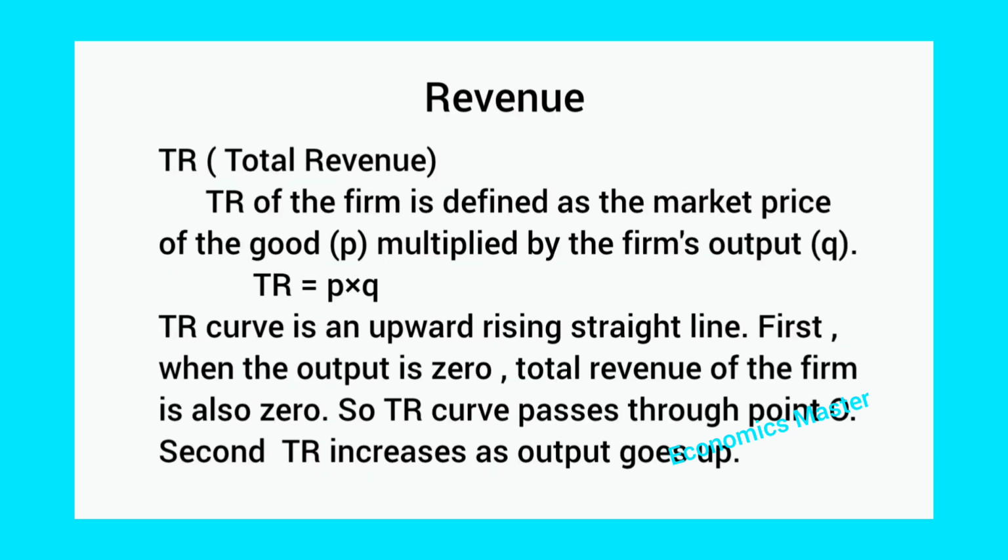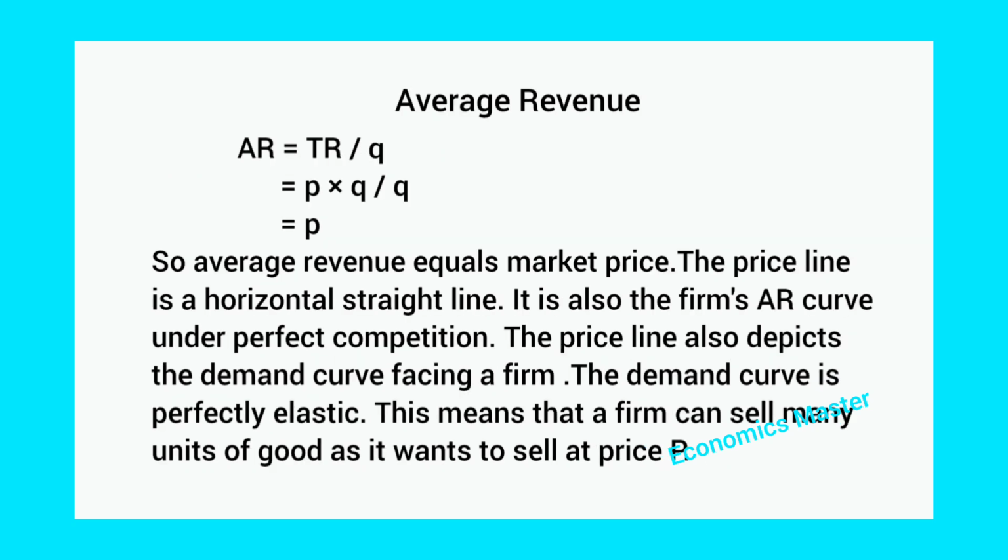Revenue of the firm. Total revenue. Total revenue means price into total output, or P into Q. Average revenue. Average revenue is equal to total revenue divided by output.